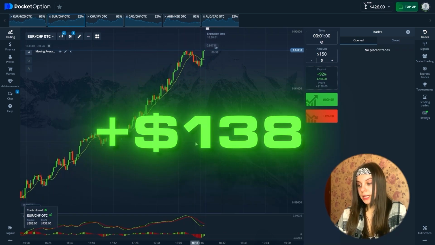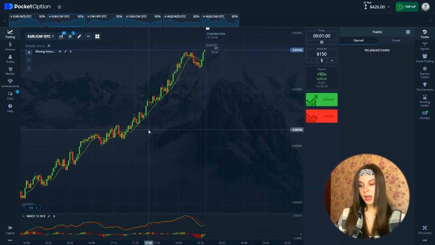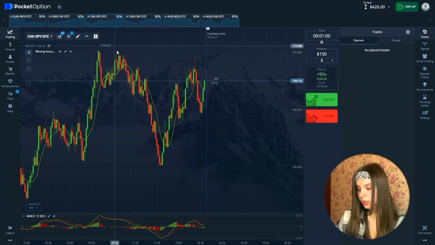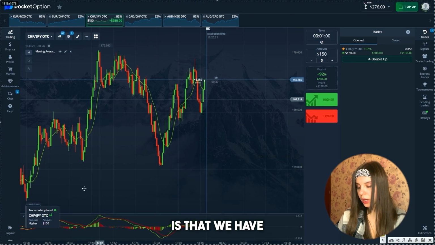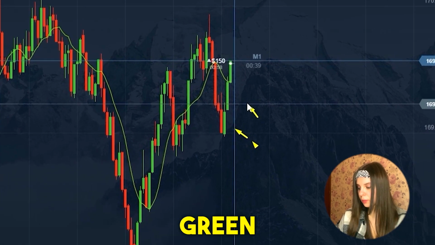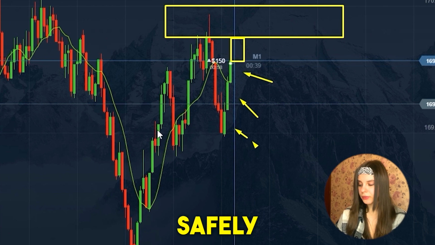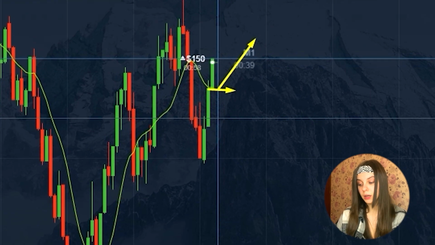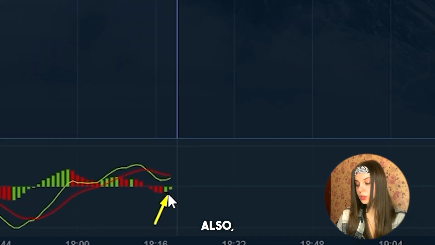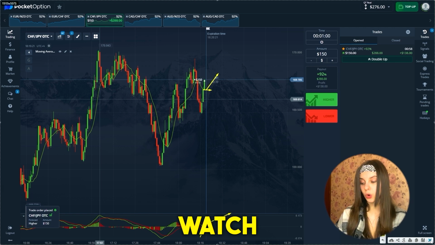We see this deal closed in plus and the balance is already $426. And we're moving next. Here we are opening an upward position, and the first thing we observe is that we have 3 large volumes of green bars. The second thing is that we are moving towards our resistance area and we can safely open a position to increase. Above the given moving average, we have growth, and according to MACD, there is a similar situation. Also, 2 green bars plus the green moving average are looking in the upper position. Let's watch the chart.